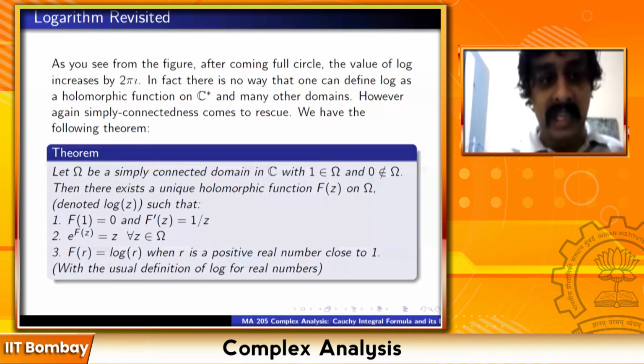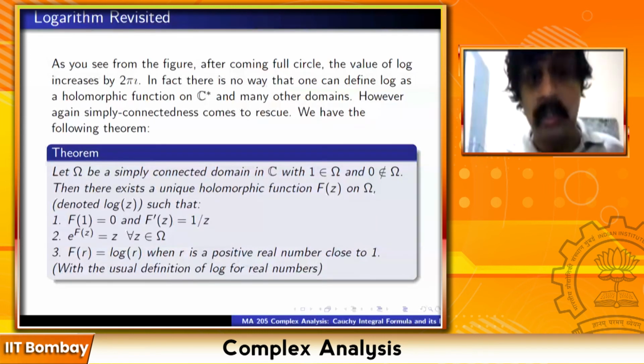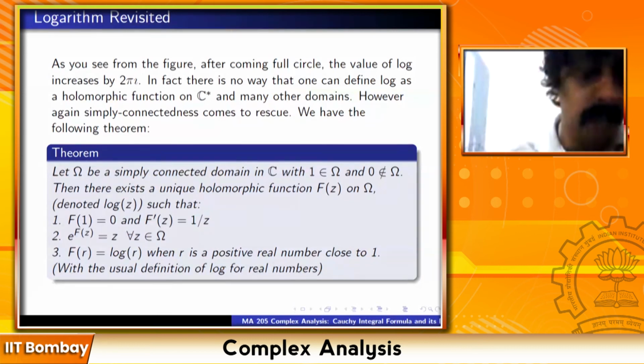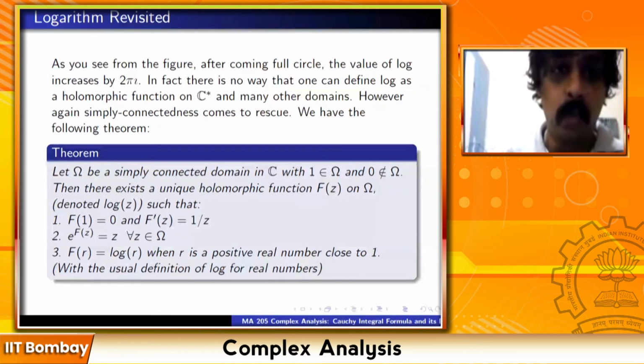And in that case, if omega is of that kind, then f(r) will be equal to log r for all positive real numbers. For negative real numbers, yeah. So is the theorem clear? The proof is going to be easy. The main thing is to understand the theorem.